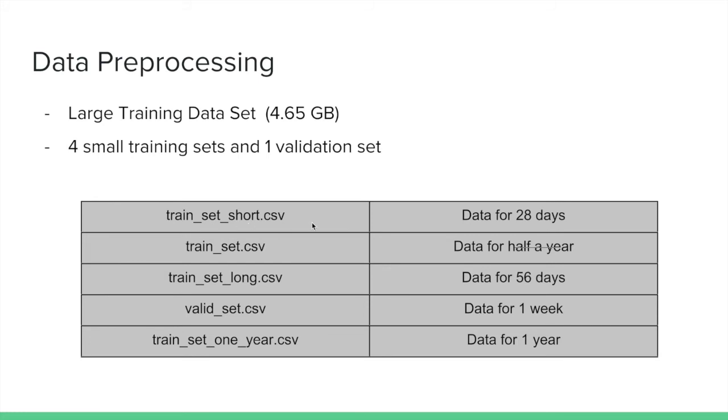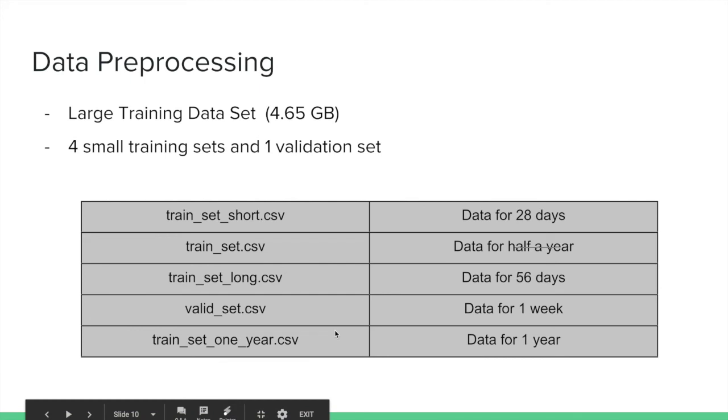So train set short, train set long, and validate set are used for the initial stages when we are exploring different ML algorithms. At that time, we didn't aim to get very high accuracy. We just want to figure out which ML algorithm is better, so we only use a small data set. Later on, we use train set and train set 1 year as our training set and validation set. We are not using the valid set for later stages anymore because that data is only for 1 week.